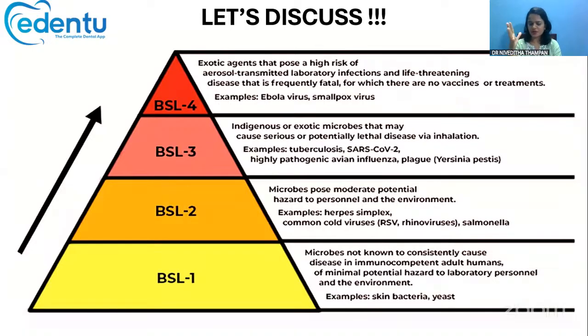Okay, for a healthy human being, these microbes will not cause any disease. So such types of organisms are included under BSL-1, mainly skin bacteria like Staphylococcus, and yeast and all. They are usually dealt with in the BSL-1 level itself.